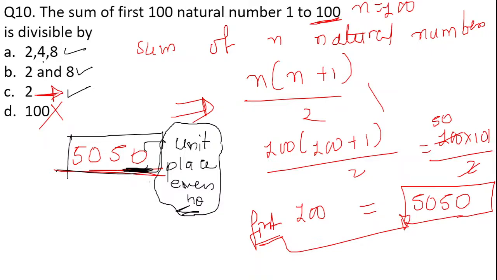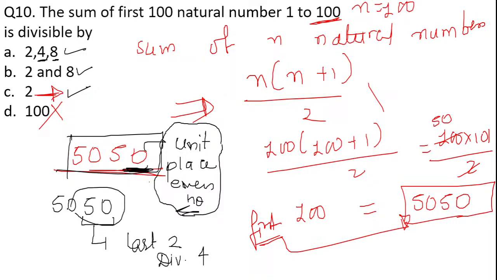Now let us check whether this particular given number is divisible by 4 or 8 or not. Based upon that we can come to a conclusion. So what does divisibility test of 4 talk about? We have to check the last 2 digits. If last 2 digits are divisible by 4, it means the number is divisible by 4. So here the last 2 digits are 50, but 50 is not divisible by 4. It means this whole number is not divisible by 4. So first option will be eliminated again.